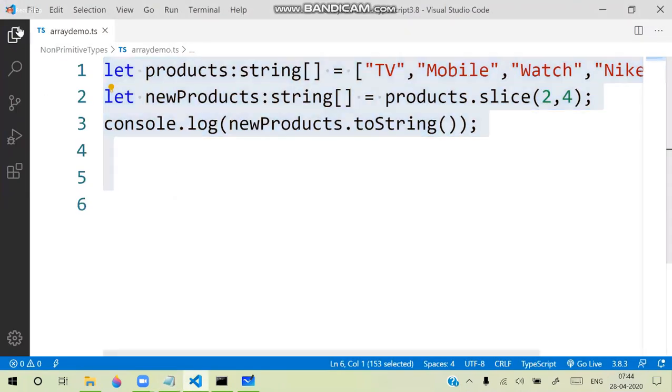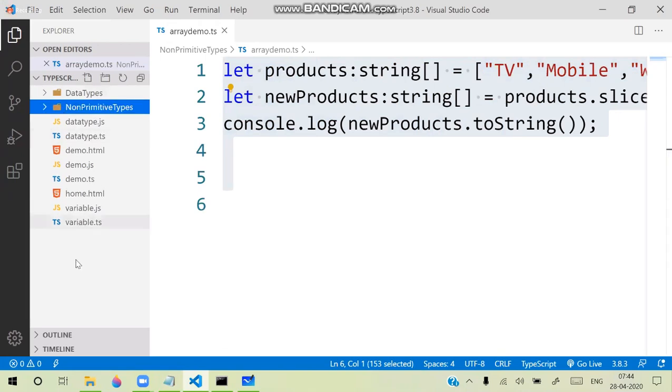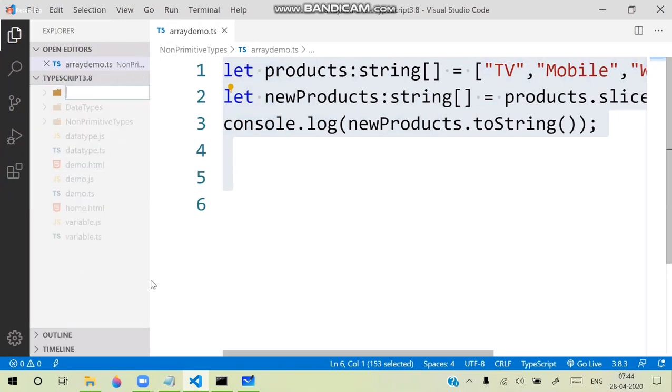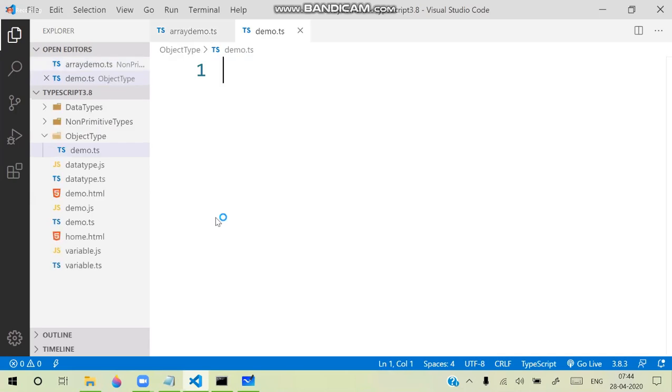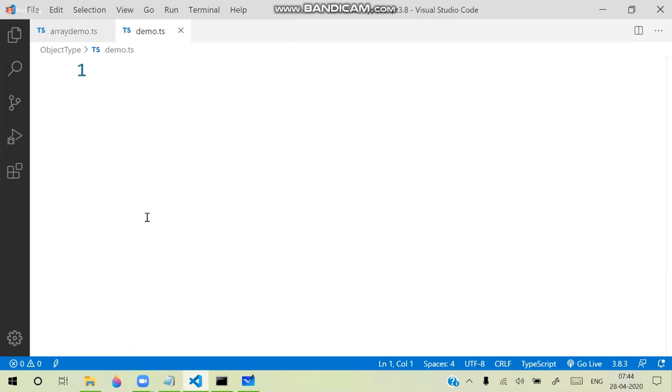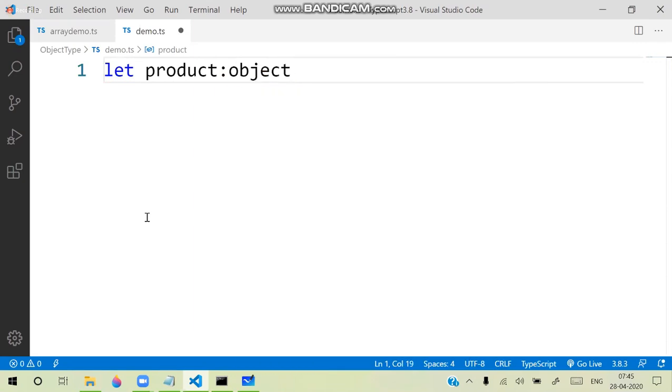Let's see. I will create another folder here, named object type. And in that, just demo.ts. How can we create an object? To create an object, use let and any name. For example, the name is product. Product is an object. And how do we define an object type? Colon, we have an object data type.